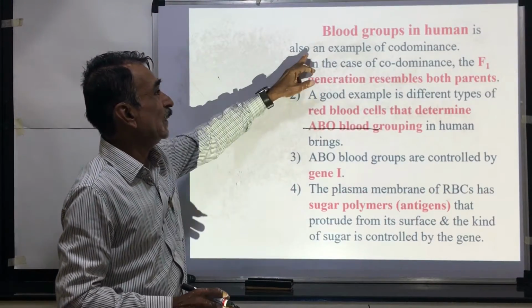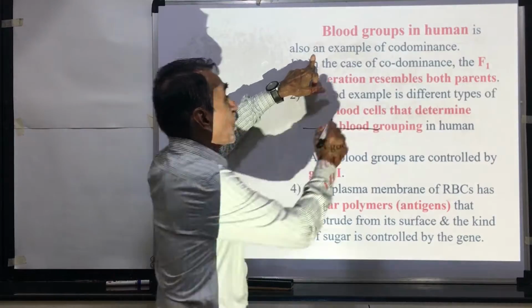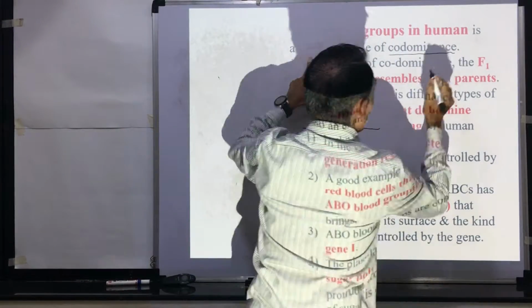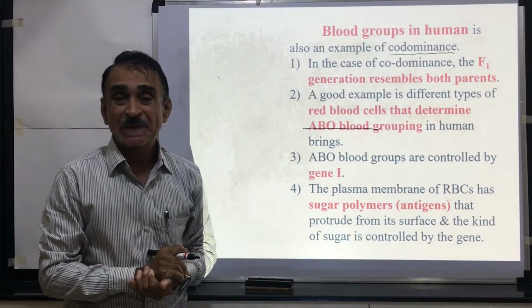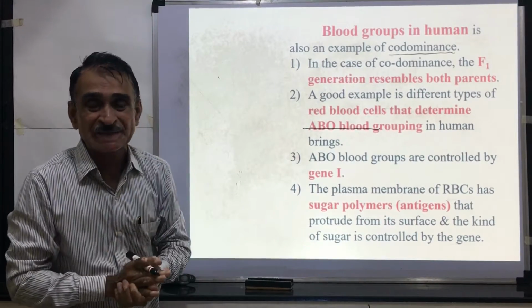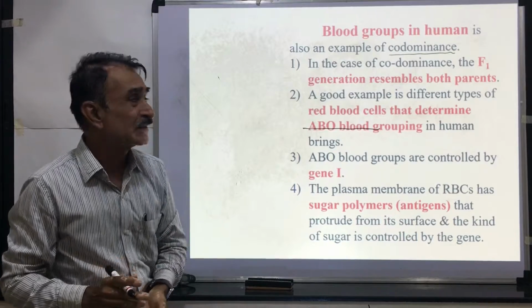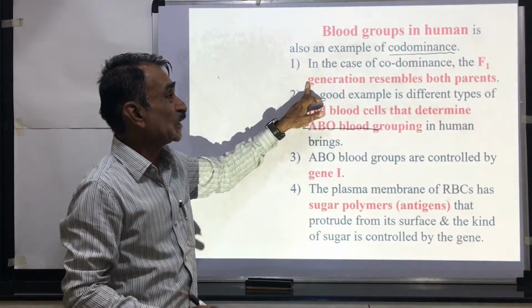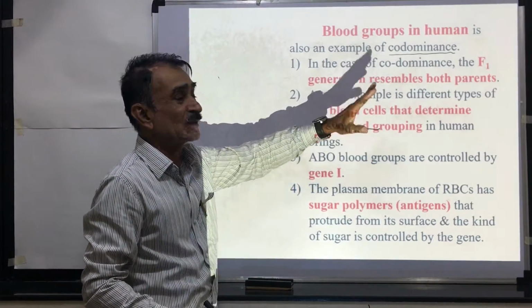Here blood groups in humans are also an example of co-dominance. आपण पाठीमागच्या वेळेला co-dominance पाहिलेलं आहे. हे ह्युमन ब्लड ग्रुप्स हे co-dominance सुद्धा एक्झाम्पल आहे. त्याचप्रमाणे मल्टिपल alleles सुद्धा एक्झाम्पल आहे. In case of co-dominance, the F1 generation resembles both the parents.